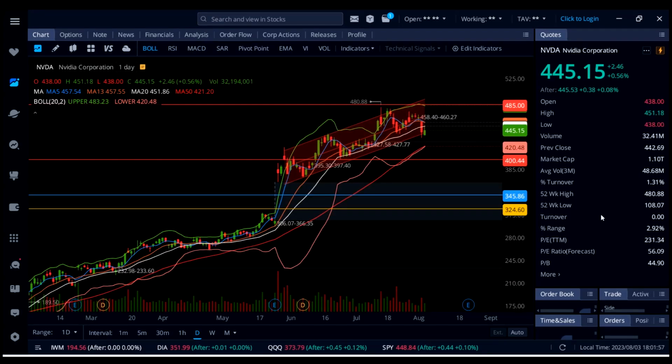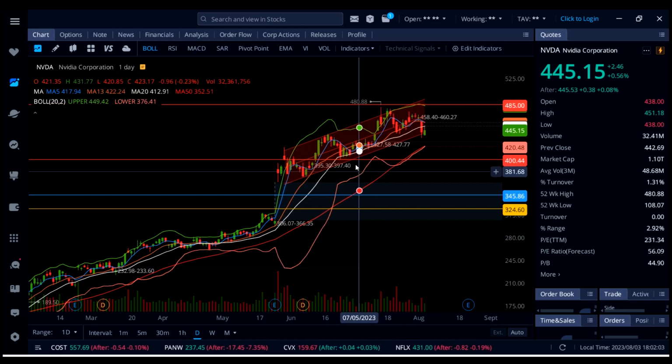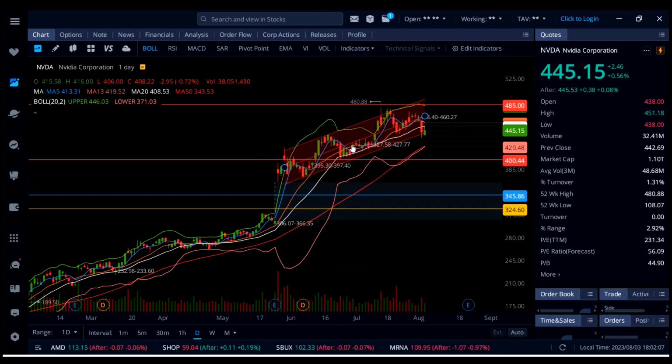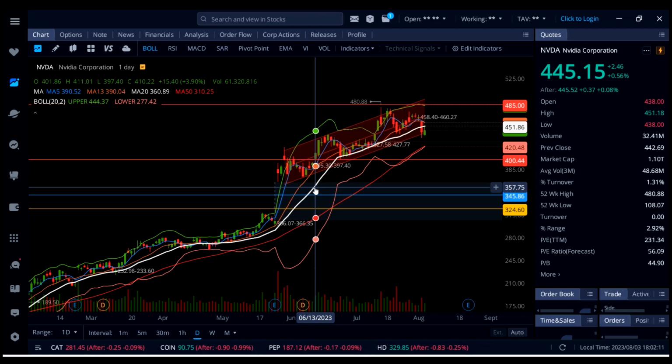On Nvidia stock, it's up 0.5%, and we talked about this exact scenario yesterday in my video, how Nvidia stock was holding 440, and there is a clear shot here on Nvidia to move higher all the way up to the white line, the 20 SMA, now sitting at 451. Yesterday it was sitting at 450, and we did see that move today all the way up to 451 before getting rejected, and now again coming down, but also up 0.5% on the day, holding above 440.